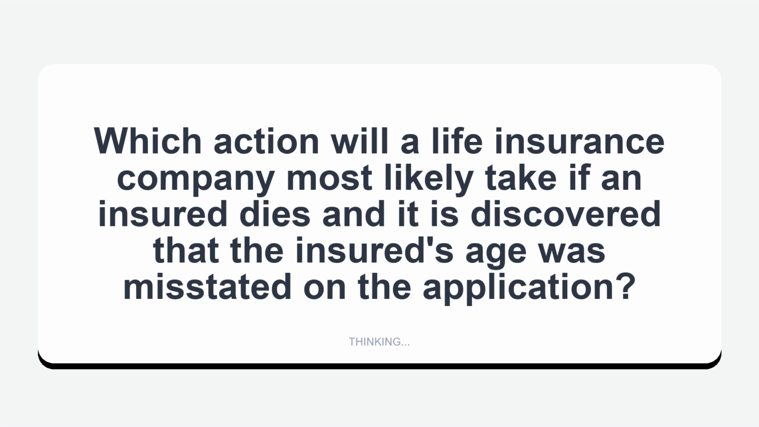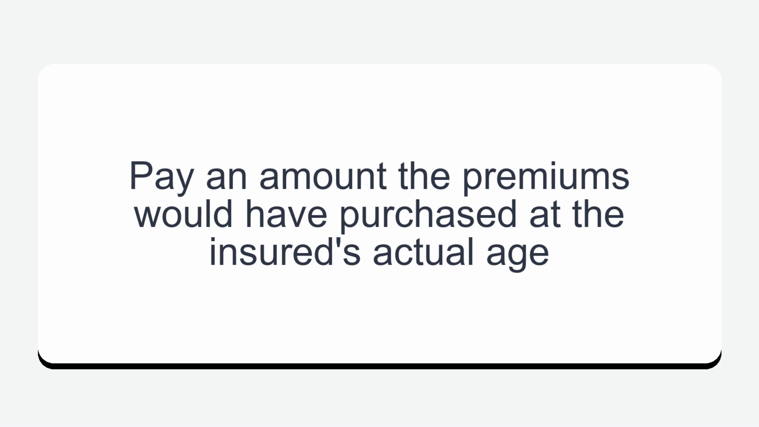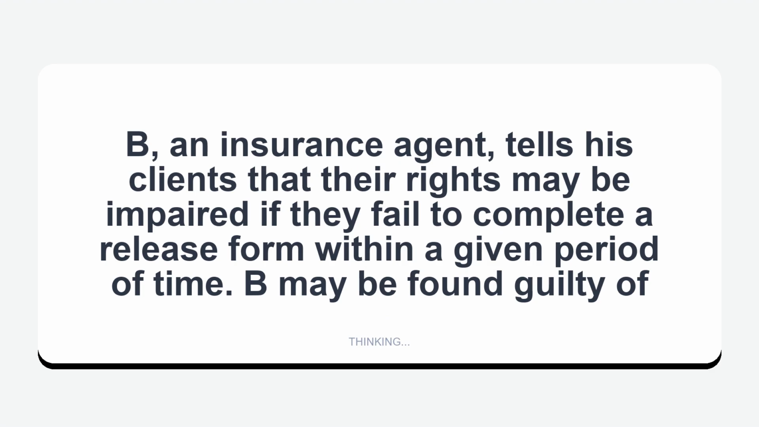Which action will a life insurance company most likely take if an insured dies and it is discovered that the insured's age was misstated on the application? Pay an amount the premiums would have purchased at the insured's actual age. An insurance agent tells his clients that their rights may be impaired if they fail to complete a release form within a given period of time. The agent may be found guilty of coercion.